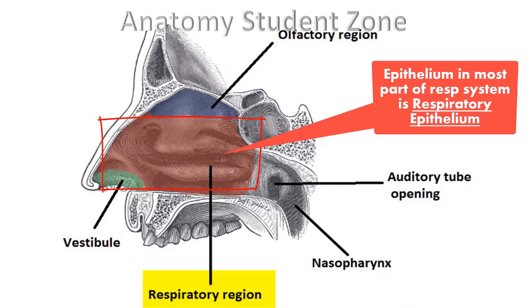But have you ever thought why most of the respiratory system has respiratory epithelium and not olfactory? Of course, it is because the main function of the respiratory system is gas exchange. So the major part of the respiratory system is designed histologically according to the function that this system is going to do.